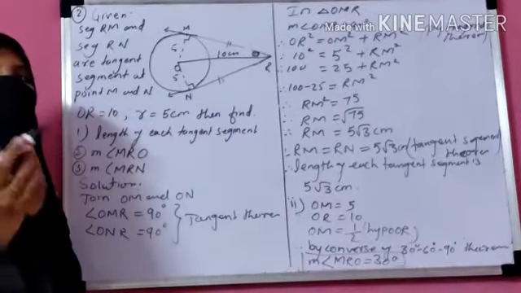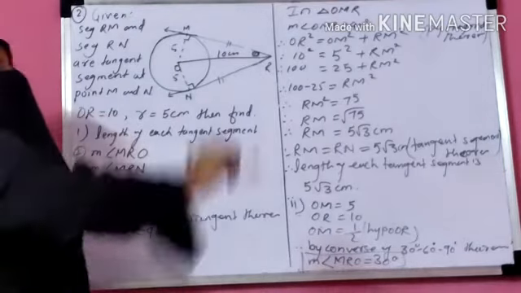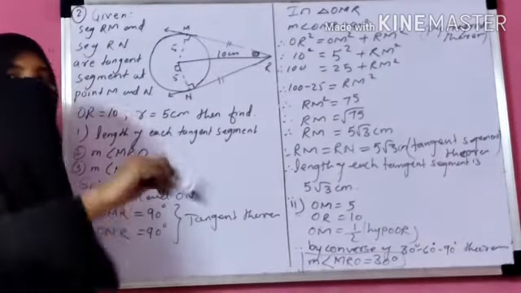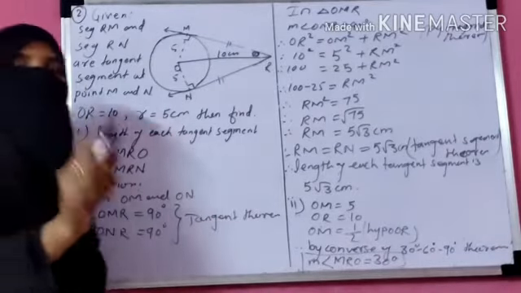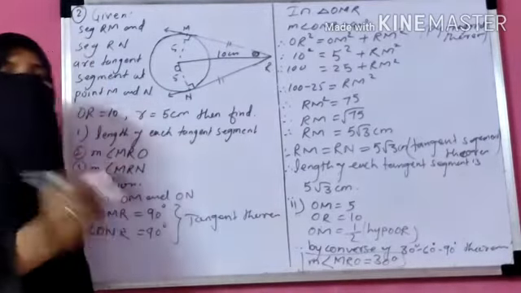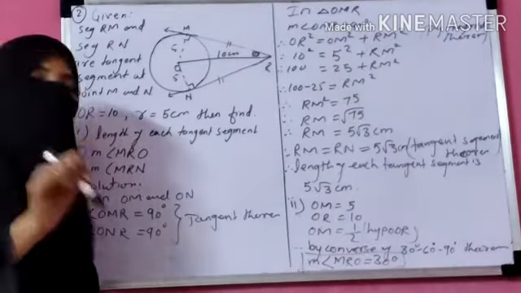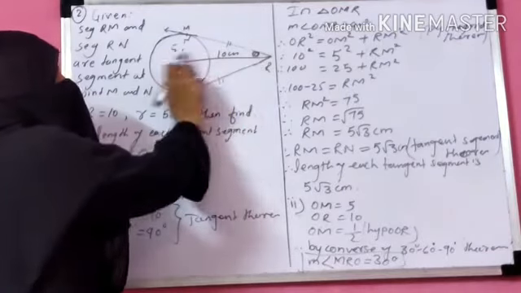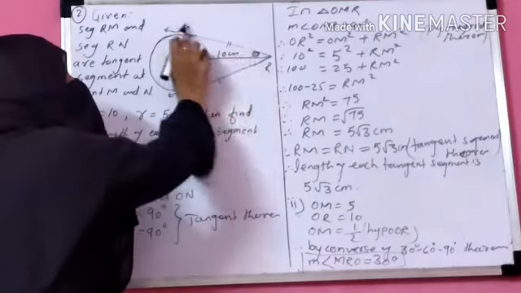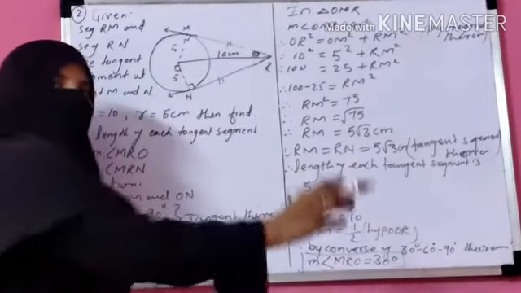By the converse of the 30-60-90 theorem, we can say that if the side opposite to the angle is half of the hypotenuse, then the angle is 30 degree. Once again, if the side opposite to an angle is half of the hypotenuse, then the angle is 30 degree. So here the side opposite to this angle is half of the hypotenuse. So that's why this angle, that is MRO, is 30 degree.